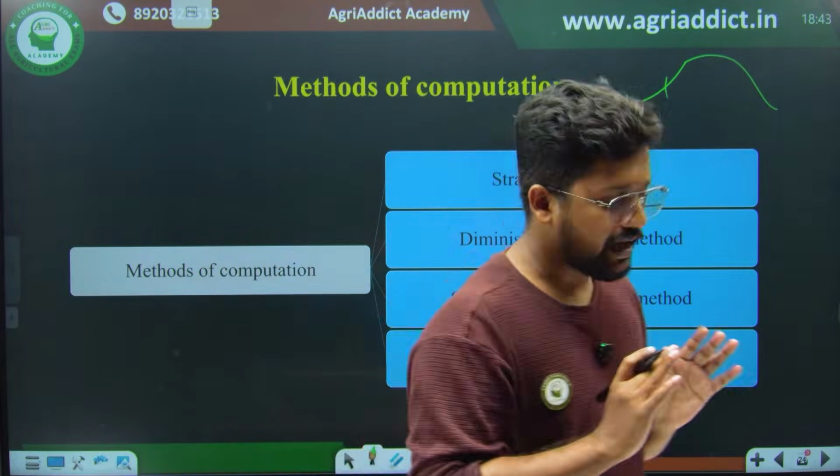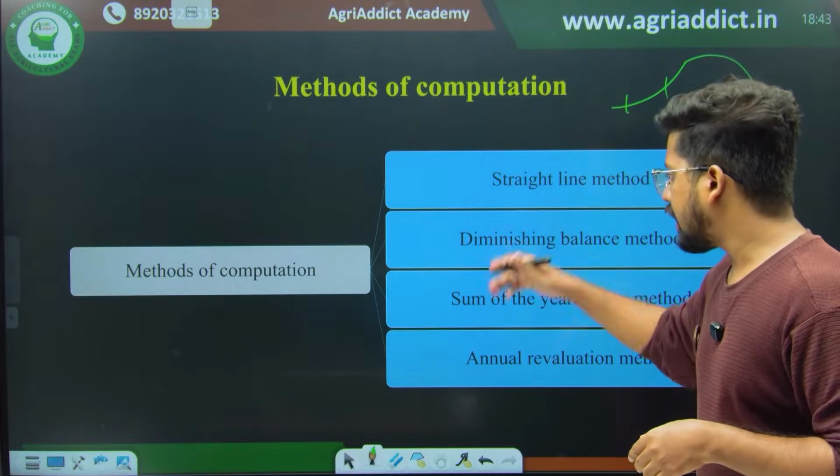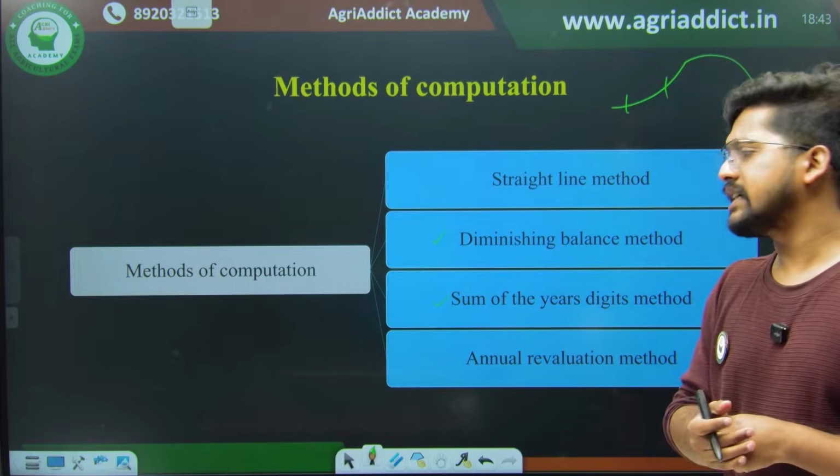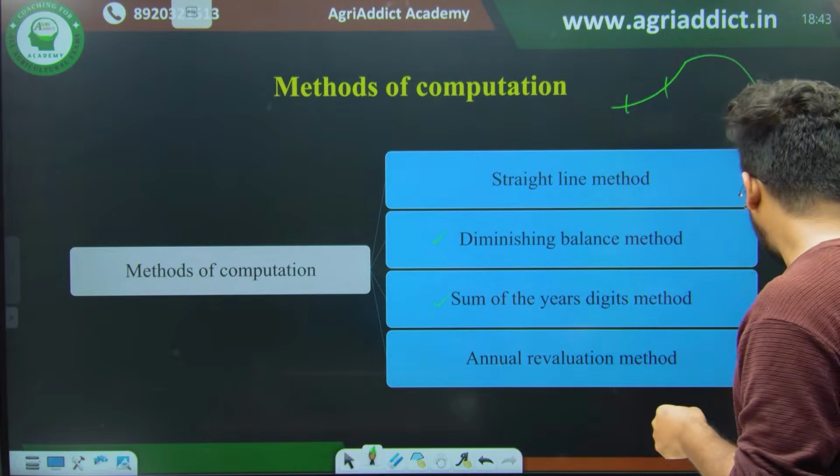That is the basic idea of the straight line method. This, as I have already told, in the diminishing balance as well as the sum of years digit method, you can see the variable use of depreciation.